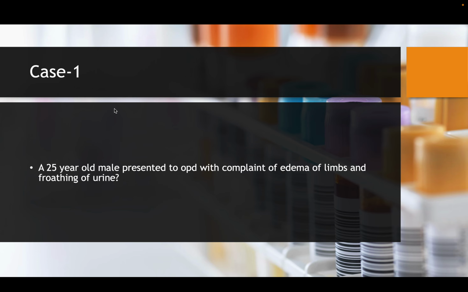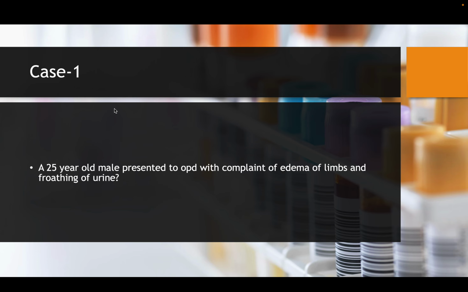From this we understand that frothing of urine suggests proteinuria. That is how they discovered protein in the urine. And with edema, the patient's presentation is mostly a nephrotic syndrome-like presentation, where the patient has hypoalbuminemia, edema, and also proteinuria. So there's a triad of nephrotic syndrome, whereas nephritic syndrome generally presents with hematuria, hypertension, and proteinuria.